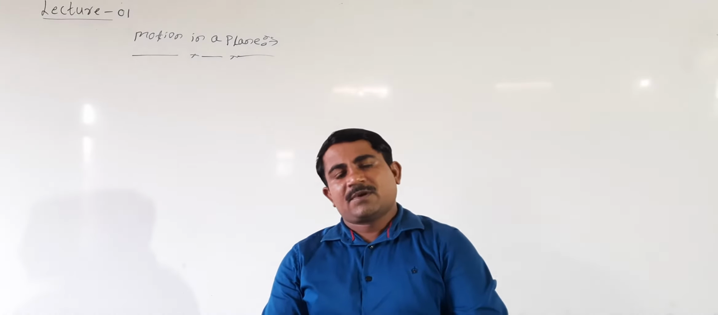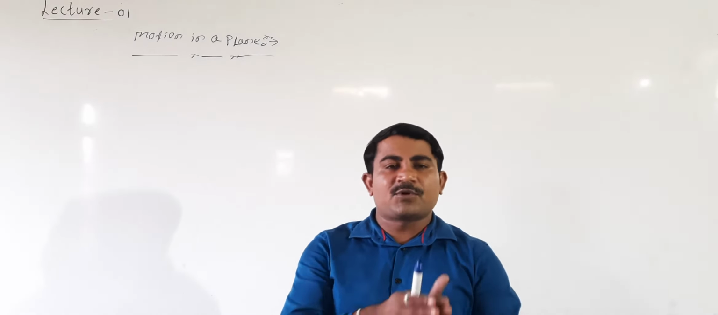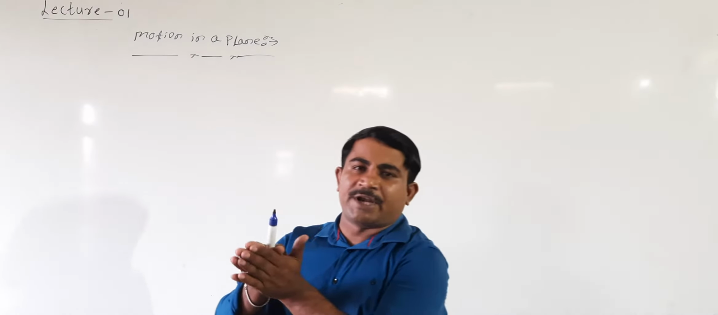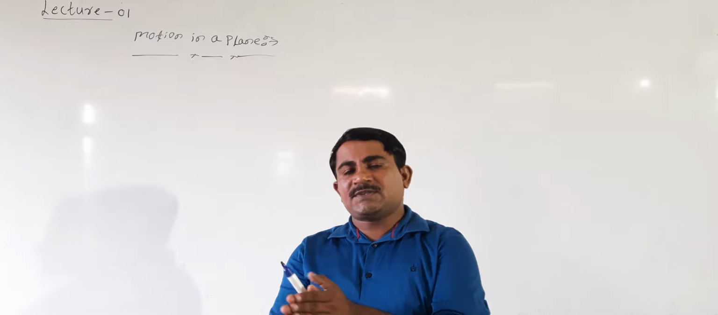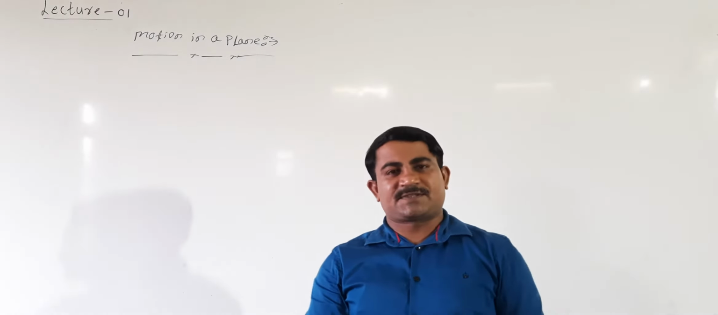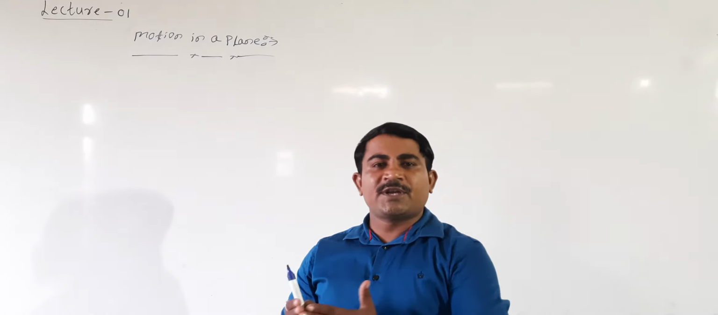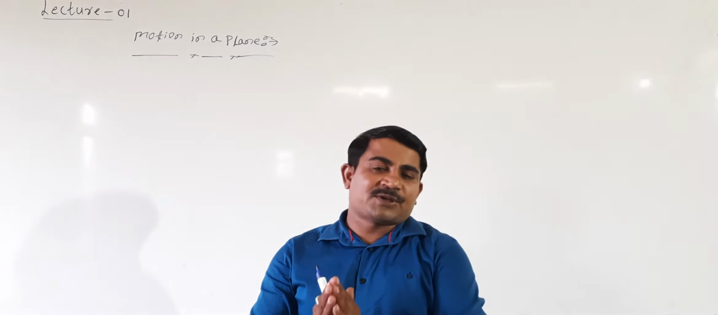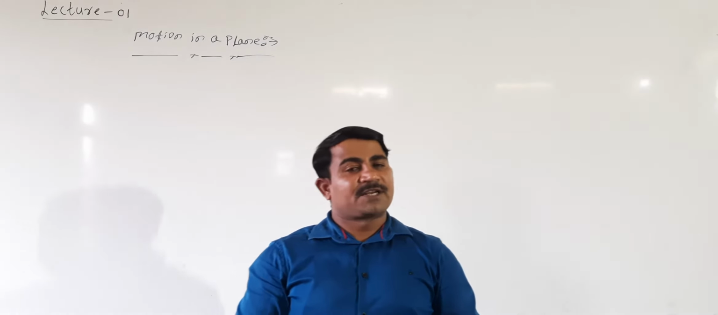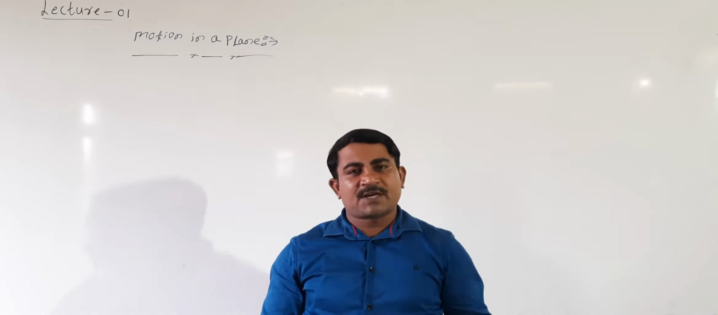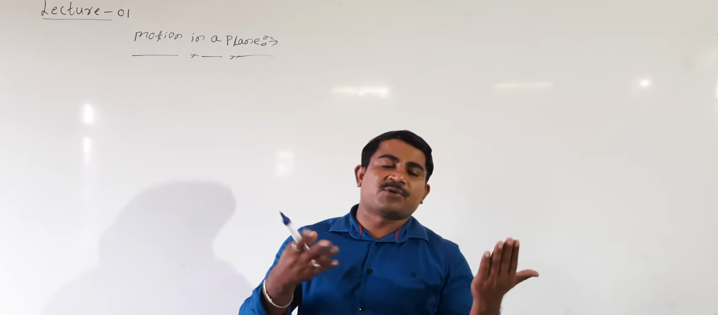See here, one-dimensional motion means the motion of a body along one coordinate. One coordinate means either along x-axis, y-axis or z-axis, right? Motion in a plane means the motion of an object along two coordinates. The motion of an object along two coordinates is called motion in a plane.